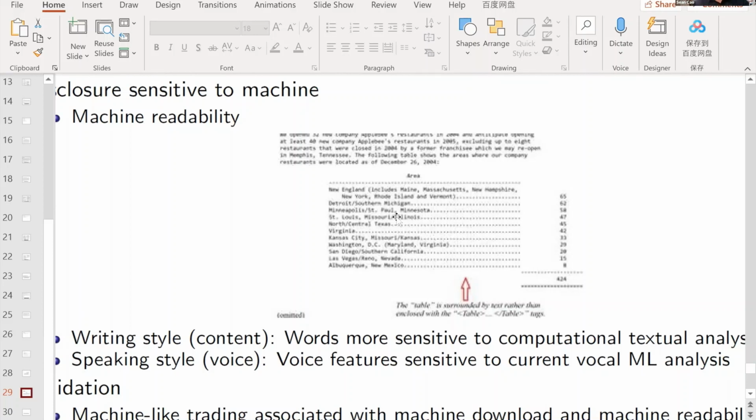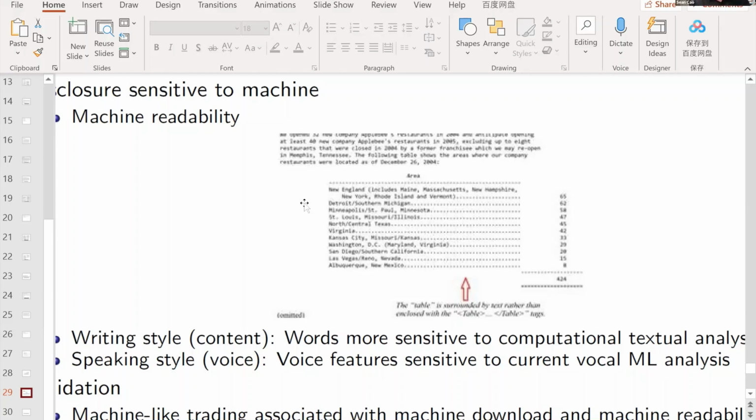This is also similar to your project. When you parse all the conference calls, if the HTML tag is more friendly, it's a much easier job for you. Does that make sense? Same thing here. When managers find machines are reading their documents, they try to make these HTML or XML tags more friendly.